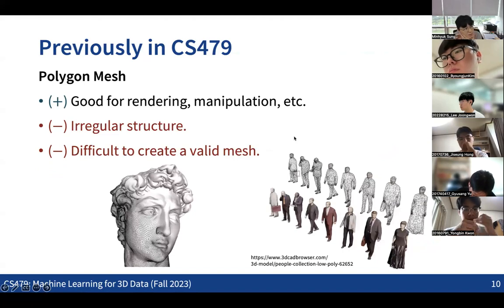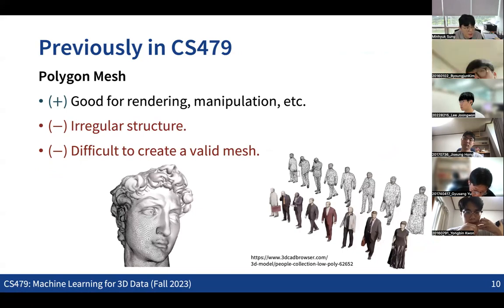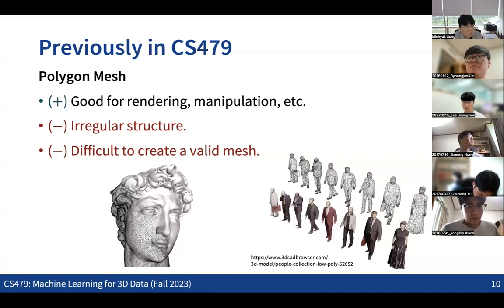The other representation might be the mesh. Mesh is the most typical representation for many 3D CAD models, and for many of the 3D models that we can see in online repositories of 3D assets. For those cases, having the mesh is good in that we have the surface and topology information. And having the mesh can also be good for many applications like rendering, manipulation, and many other things.